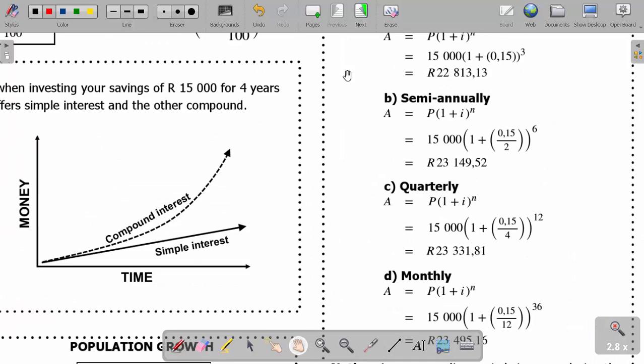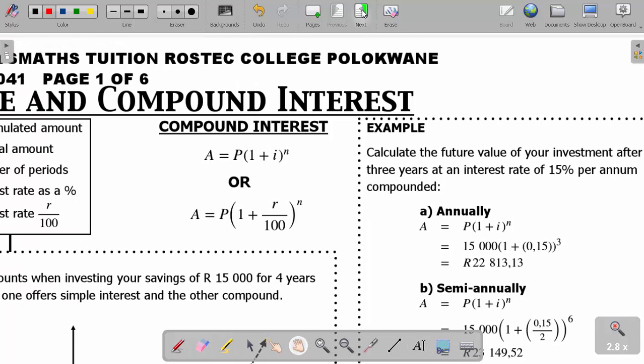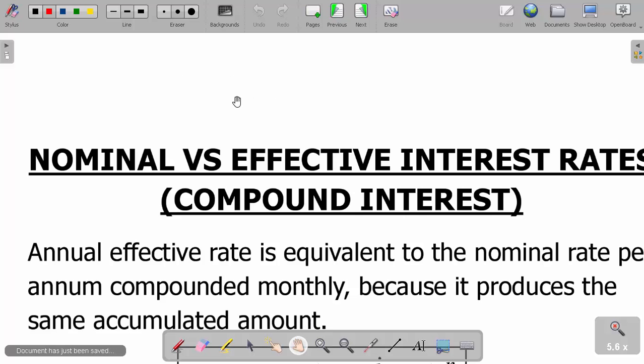Yeah, that was the grade 10 work and some part of grade 11. Let's continue now because we have to go quite far. Next page: sometimes in financial mathematics they can want us to use different withdrawals, and then we can deposit and withdraw. You can even have changing interest rates. So we still have the nominal and effective interest rates. Let us check out other examples here.